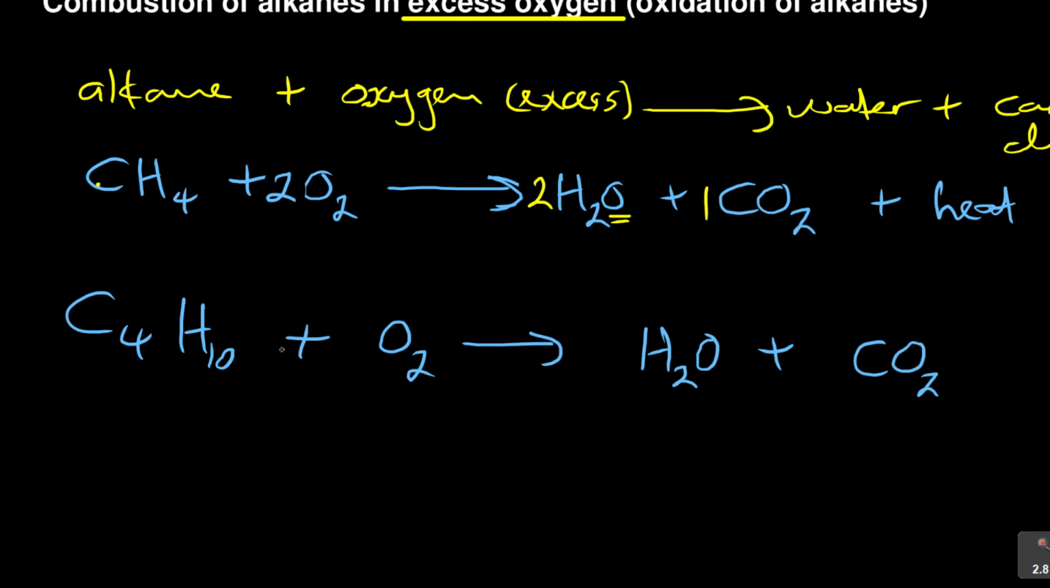Alright, now let's do it the other approach. Let's start with carbon. How many carbons do we have? On my left hand side, carbons, C4. So I've got 4 carbons. And then on my right hand side, I've got 1 carbon. So I need to multiply by 4 here, so that I can also make it 4.